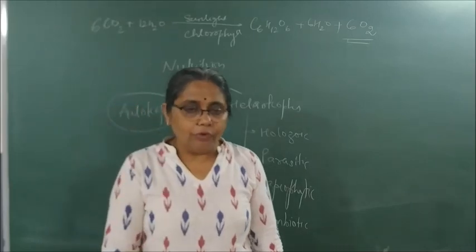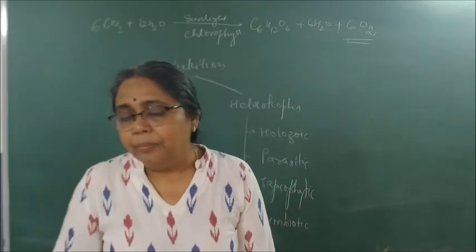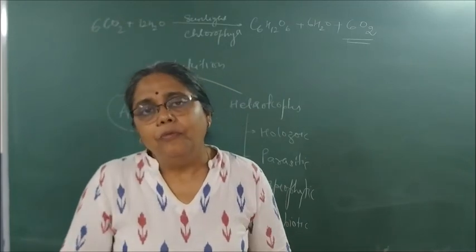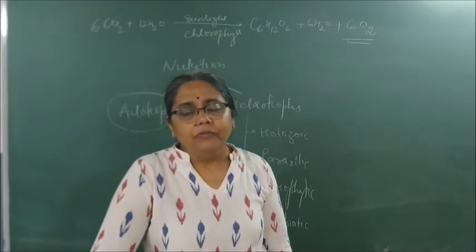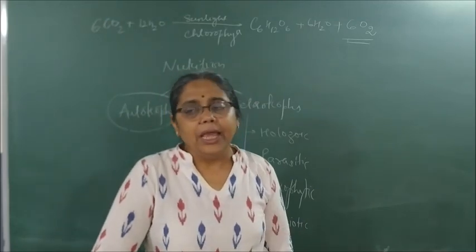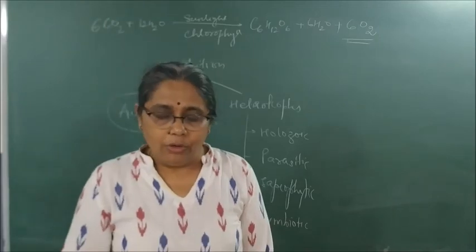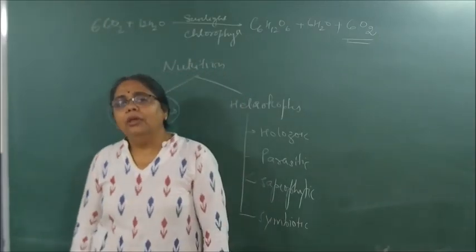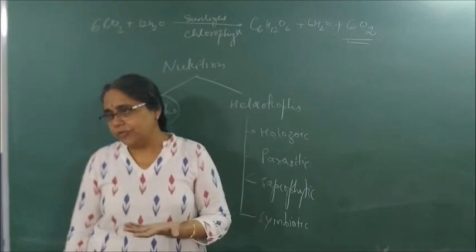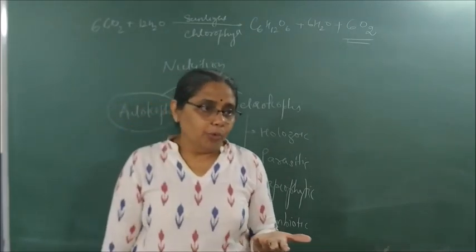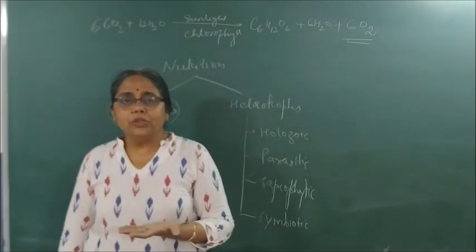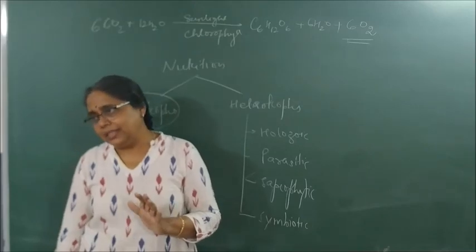Okay, so for chlorophyll, you take a variegated plant. Variegated plants are plants which have different colors in their leaves. We particularly prefer a money plant, which has white and green areas. The green areas have chlorophyll and the white areas are devoid of chlorophyll. Dip them in iodine. You will find it gives a positive test of starch, that is, it turns blue-black. Wherever there are green areas, it will turn blue-black. Wherever there is a white area, it will remain as it is.